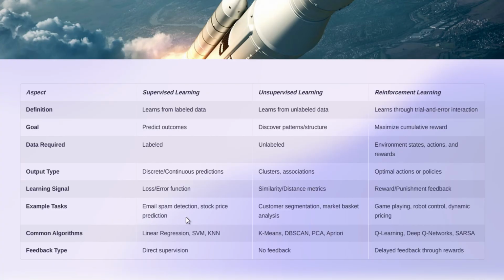Now in supervised learning, we are going to learn linear regression, the most basic algorithm, support vector machines, SVM, and k nearest neighbors. And here we have K means clustering, DBSCAN, principal component analysis, and Apriori. Here we have Q learning, deep Q networks, SARSA, and all.